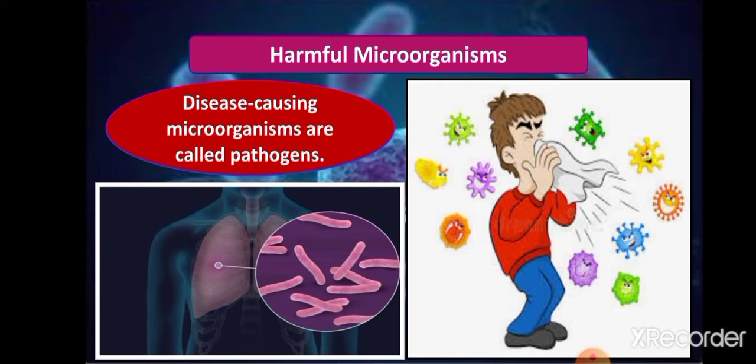So these pathogens can kill the living organisms. Not all the time they kill their host, but most of the time they can. And many microbial diseases can spread from infected person to healthy person through air, water, food, or physical contacts.